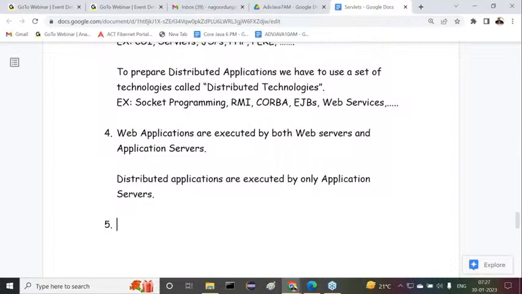We already saw the WebLogic server in JDBC, how to use the JNDI-provided data source. So WebLogic server, GlassFish server, WildFly server or JBoss server, all of these are application servers. All of you understand this clearly.